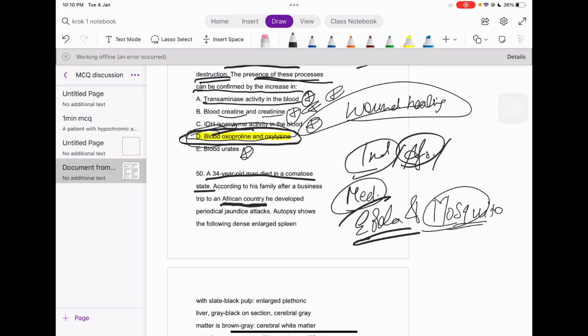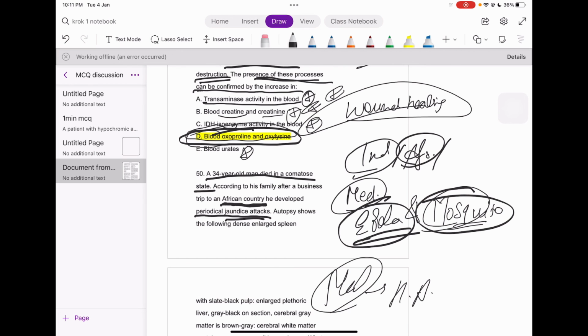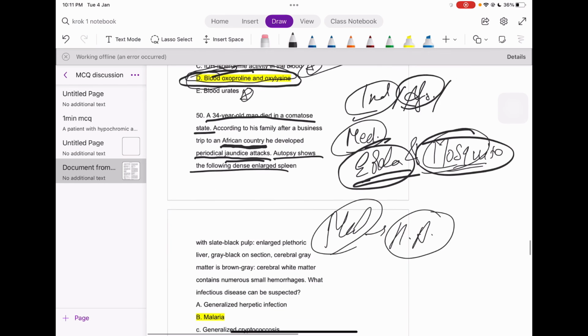If you think in this way, we will not get any conclusion, but let's just see what happens. Jaundice is happening, as I just discussed above. Maybe malaria will cause hemolytic anemia. That is an important point for me. Autopsy shows a dense enlarged spleen with slate black pulp. The dead RBCs are getting filled inside the spleen, right? Enlarged plethoric liver, hepatomegaly, and splenomegaly are seen.